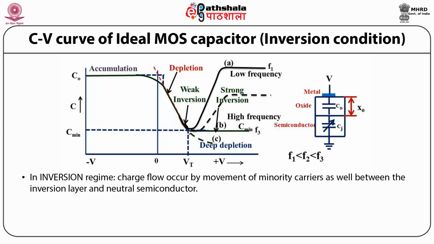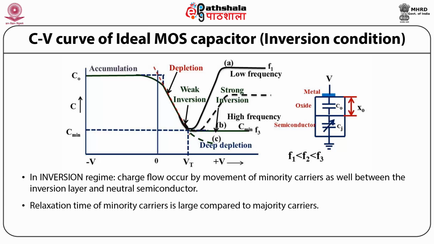So the MOS shows frequency dependence. If frequency is low, so that the generation recombination rates in the surface depletion region are equal to or faster than the gate voltage variation, then minority carriers can follow the applied signal and lead to the charge exchange with the inversion layer in step with the signal.